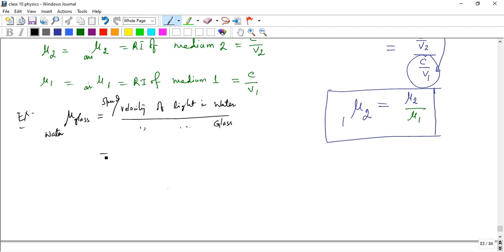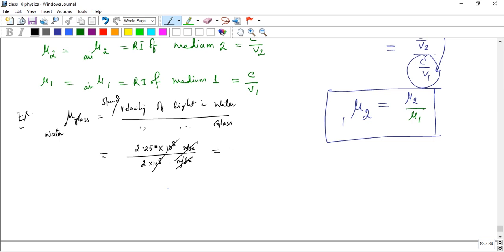And you know that the speed of light in water is 2.25 into 10 to the power 8 meter per second, by glass it is 2 into 10 to the power 8 meter per second. Both have the same unit, so the units cancel, and the powers also cancel.